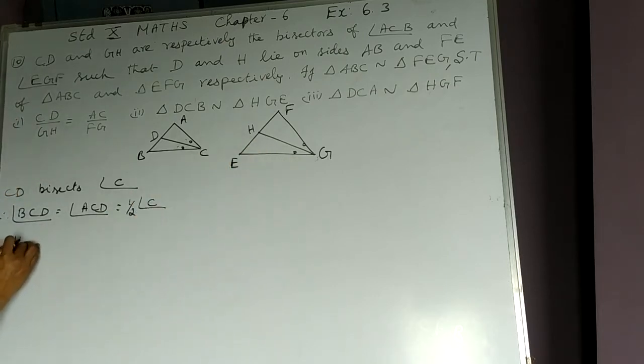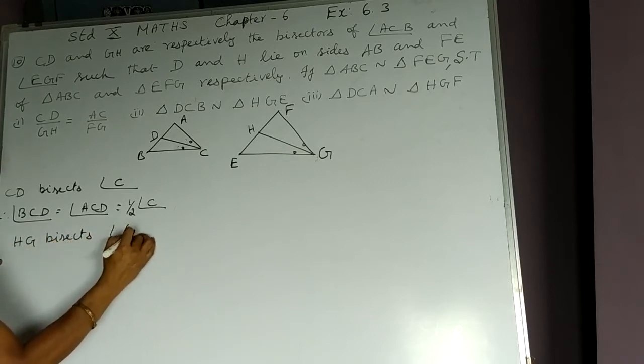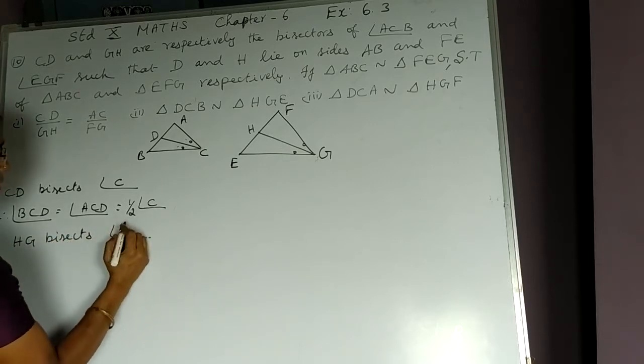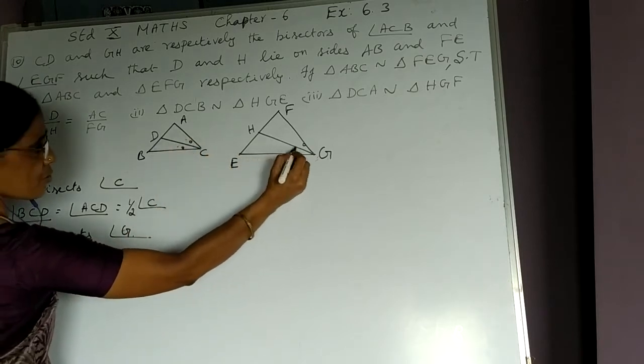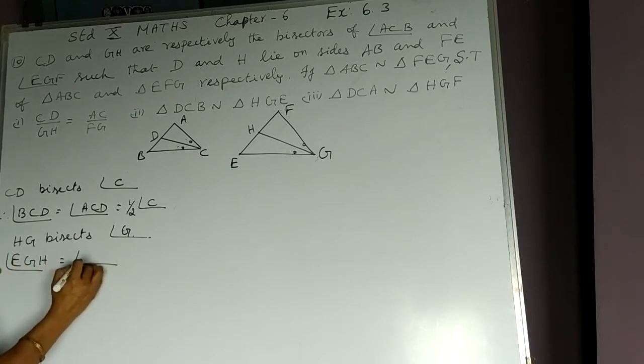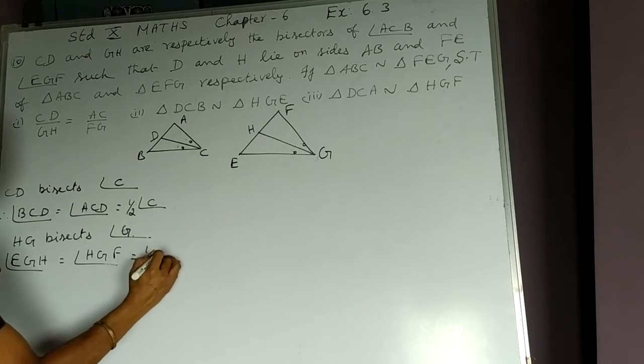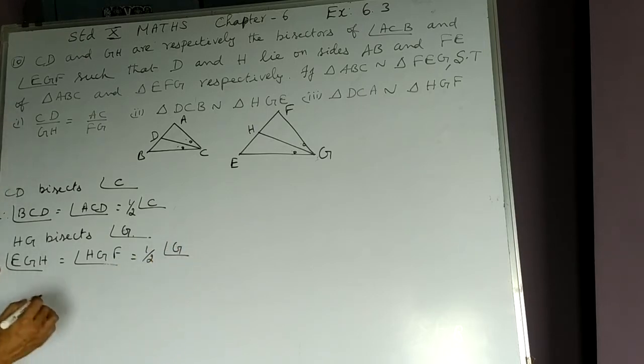GH bisects which angle? Given angle G. Therefore, similar to this, these two sections are also equal. Which are the angles equal? EGH is equal to HGF. Both are equal to half of which angle? Half of angle G. Hope you understood this.